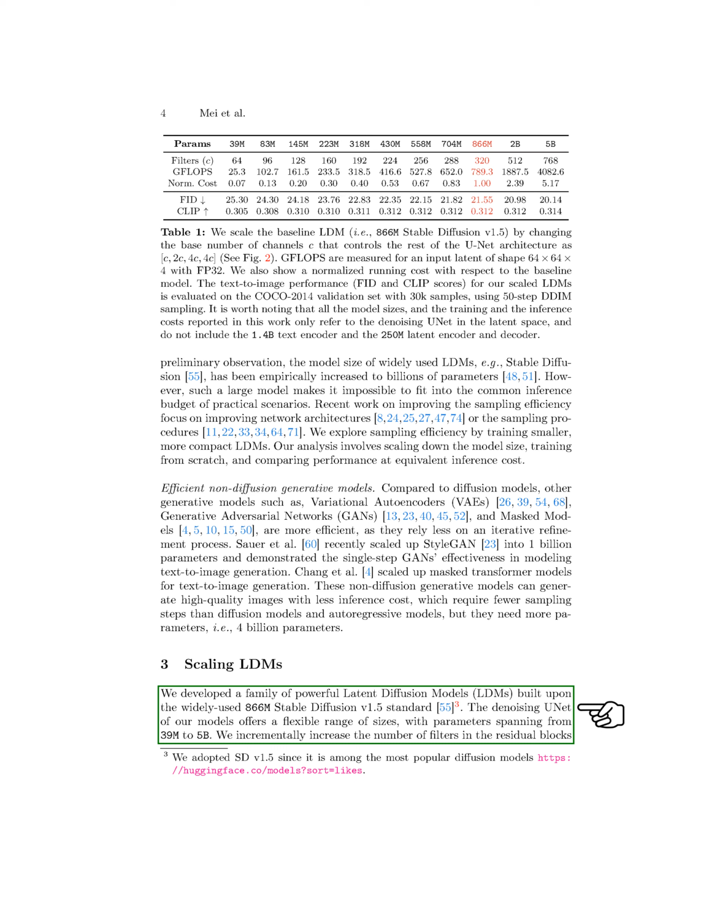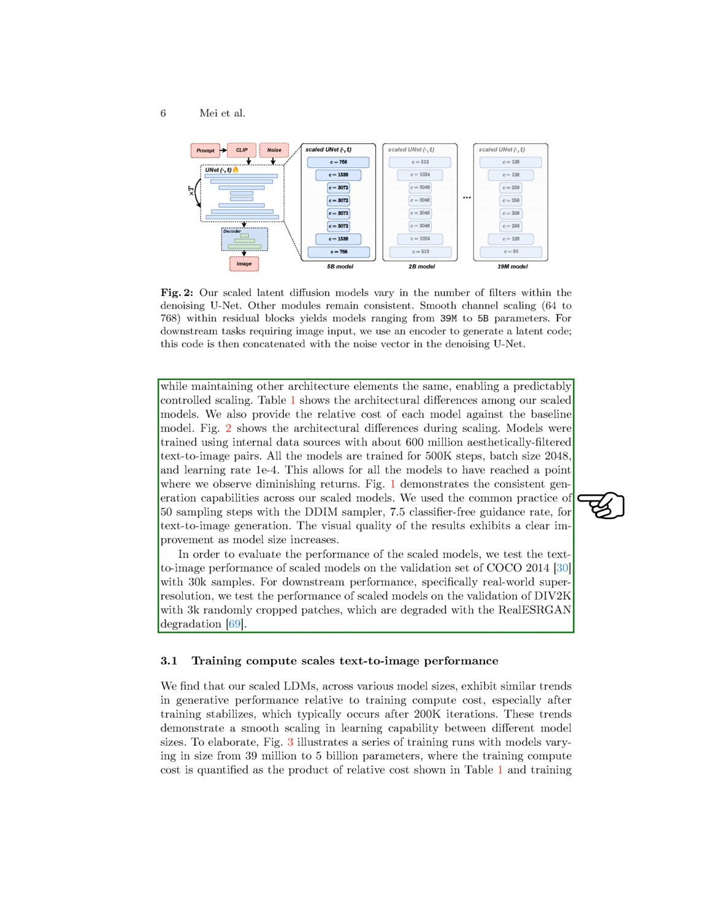We developed a range of latent diffusion models, LDMs, based on the widely used Stable Diffusion version 1.5 standard. These models vary in size, with parameters ranging from 39 million to 5 billion. By incrementally increasing the number of filters in the residual blocks while keeping other architectural elements constant, we achieved controlled scaling. Our models were trained on around 600 million text-to-image pairs and demonstrated consistent generation capabilities as model size increased.